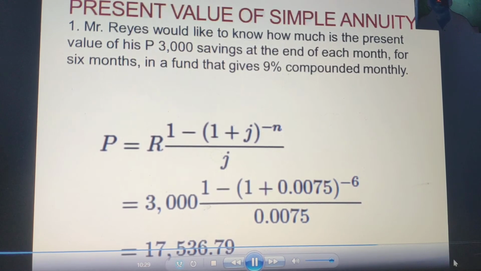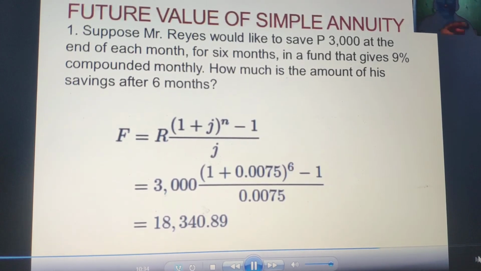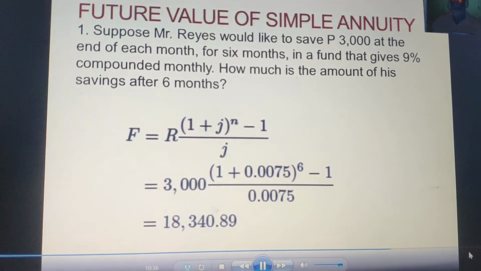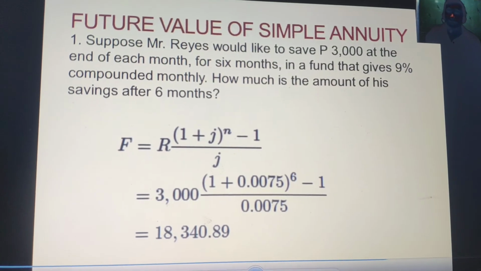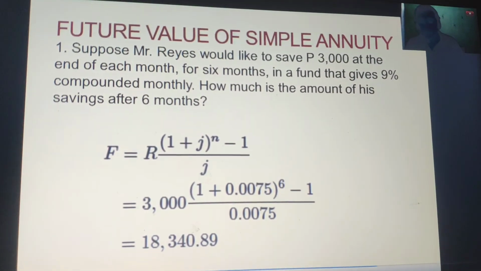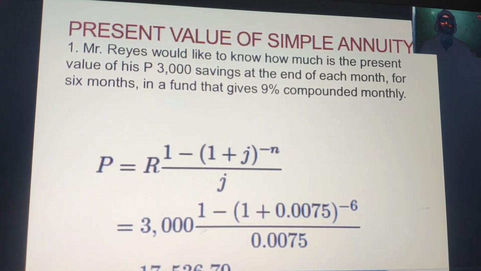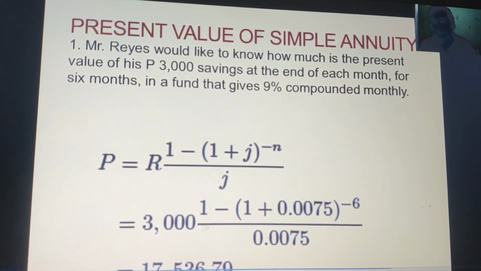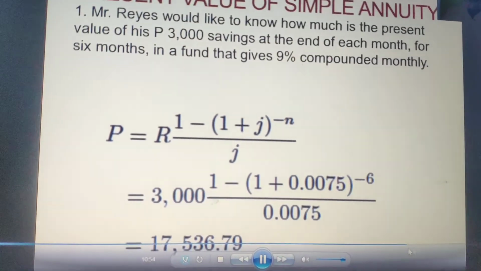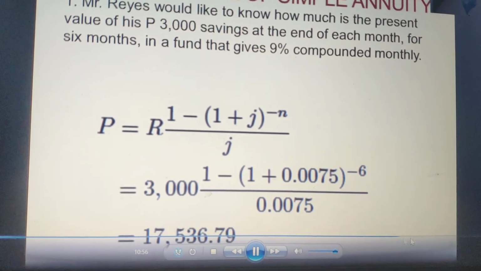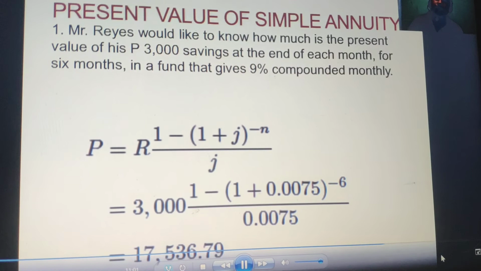Any question? So if you could notice, let's go back to number 1 on the future value. The future value is 18,000 plus pesos, while the present value here is 17,000 plus pesos, meaning to say there is an increase of at least 1,000 pesos from the present value to the future value. Any questions so far?